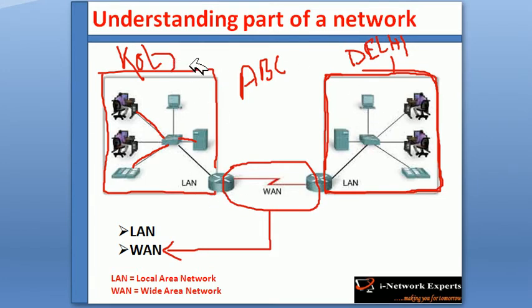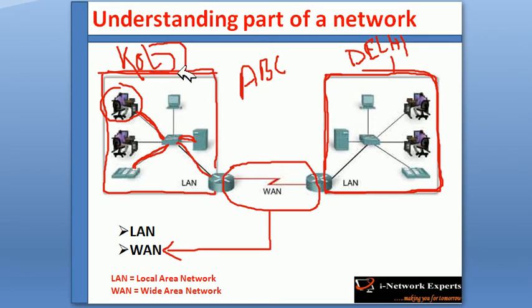So here in this scenario, we can see the local area network of Kolkata is this. Here, a user is sitting. He or she may be using a computer or laptop, which is connecting to the switch. Okay, this is an IP phone, which is also connecting to the switch. This is a server, which is also connecting to the switch. Now, the switch is connecting to the router.